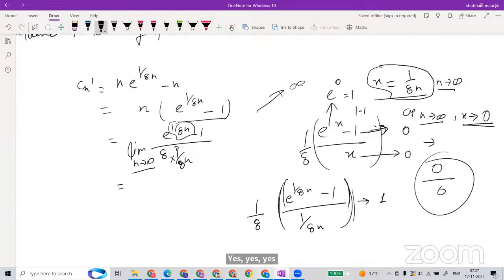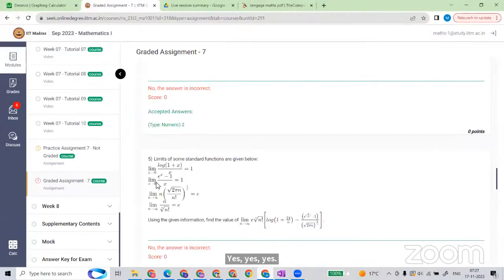This is the information we have, no? (e^x - 1)/x, this whole thing will go to 1 when x goes to 0. Without that, it cannot.